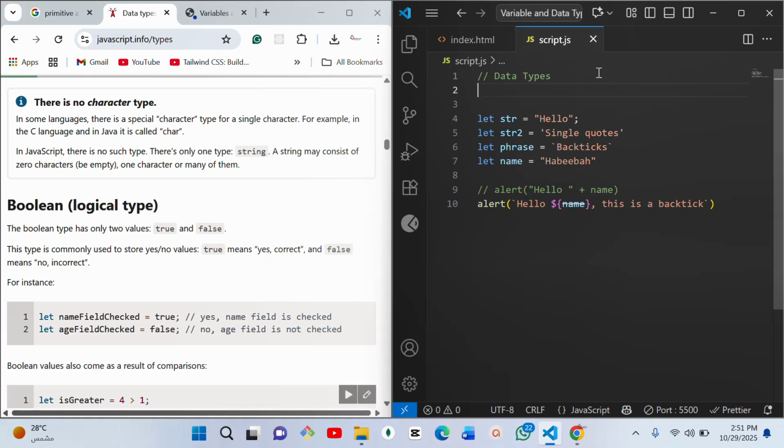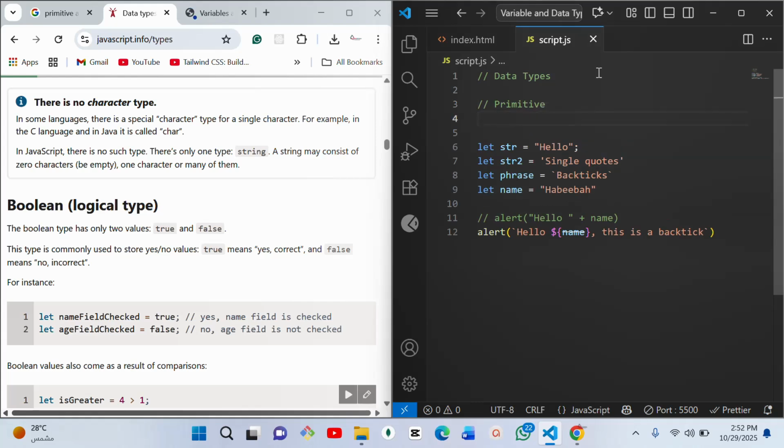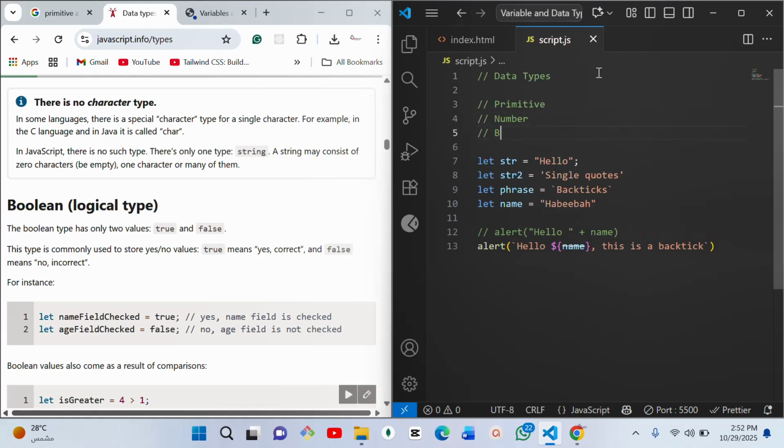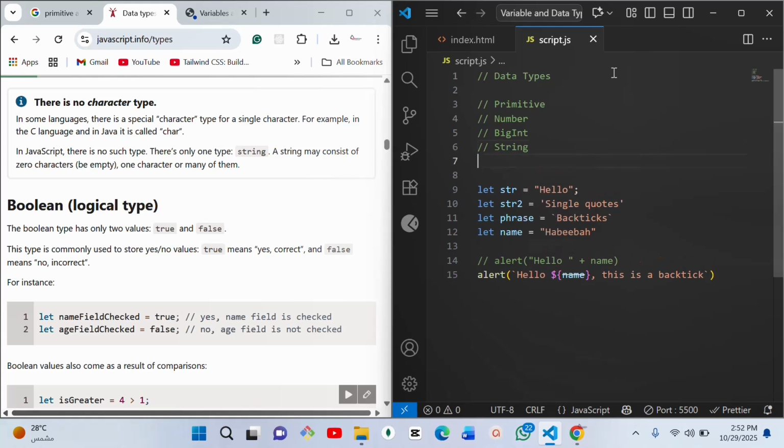So under data types we have primitive, and under this primitive we have talked about number, we have talked about BigInt, we have also talked about string, and now we are moving into boolean.